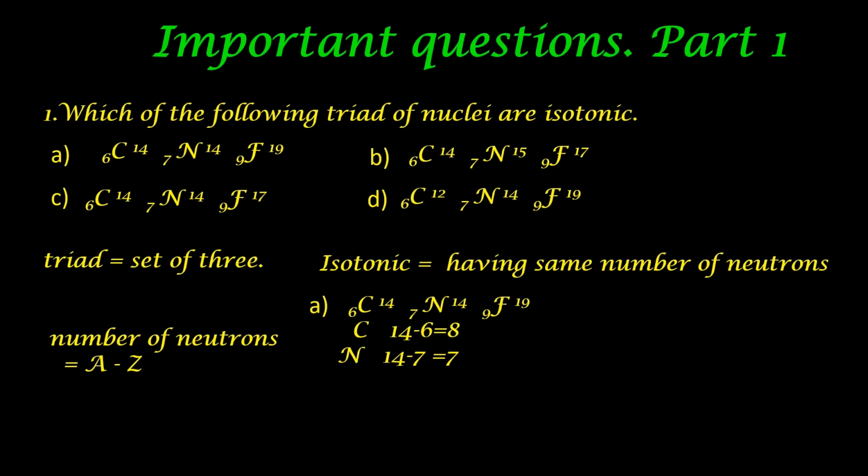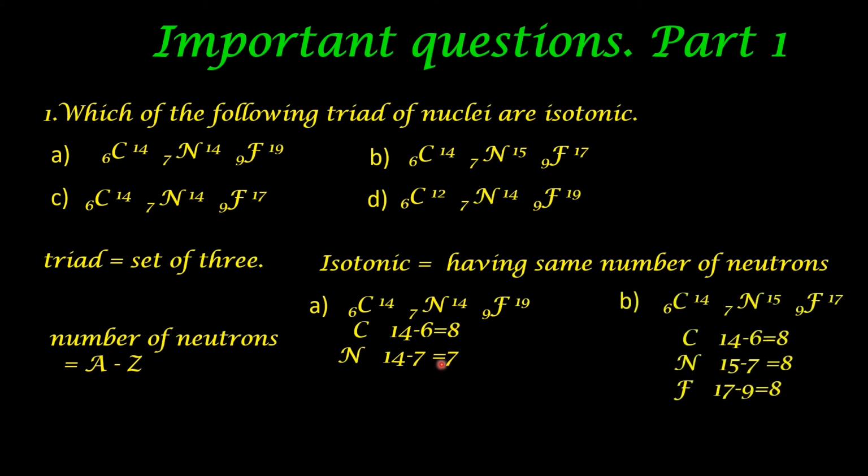For option A, number of neutrons in carbon is 8 and that in nitrogen is 7. So they are not equal. So there is no need to find out the number of neutrons for the third element. That is not going to be the answer. For option B, we can find that carbon, nitrogen and fluorine, all the 3 have the same number of neutrons. So it is this triad which is isotonic. So the answer for the question is option B.